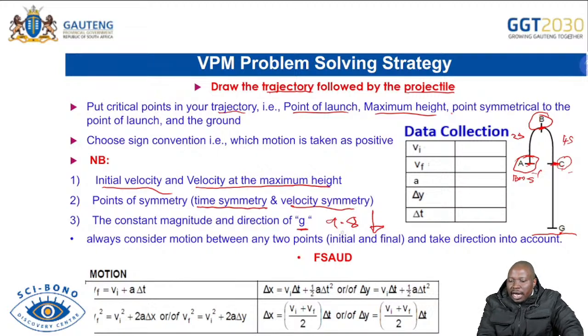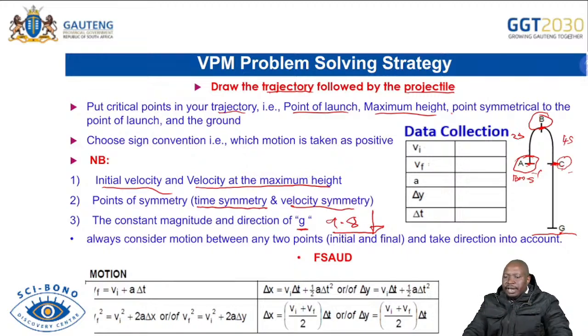So sometimes we'll say write down the magnitude and direction. Remember, it remains constant. It doesn't matter in which part of this vertical motion we are looking at g. g will remain the same, which is 9,8 meters per second squared.